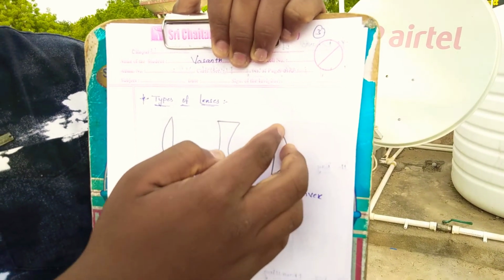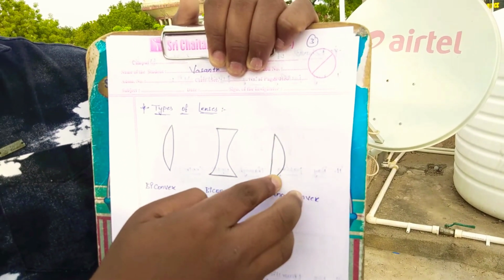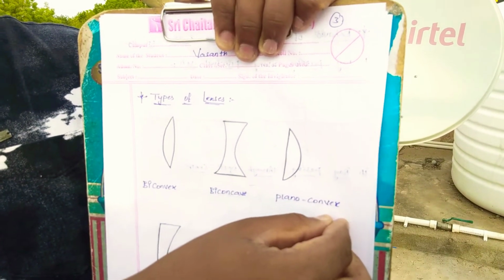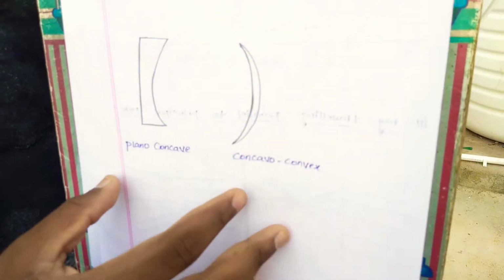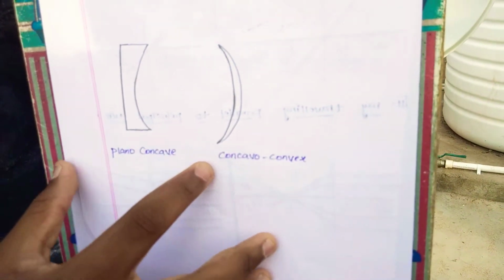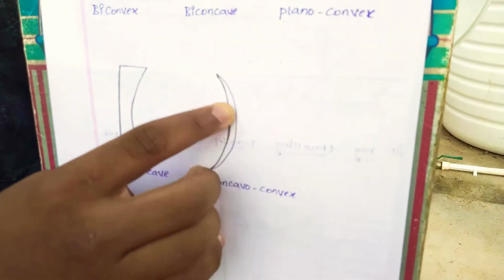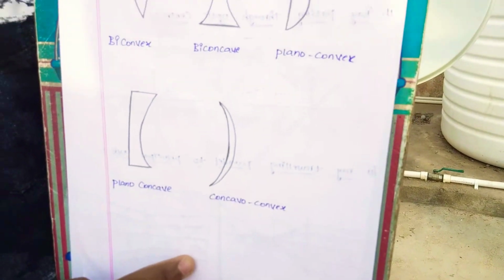Here one side is straight and the other is curved, this is plano-convex. Here only one side is curved, this is plano-concave. Here the half-moon shape is concavo-convex. The two surfaces are there in the concavo-convex. This is used for the refraction of light. When the incident ray passes through the concave, it will be refracted away from the normal. We'll move to the next topic.